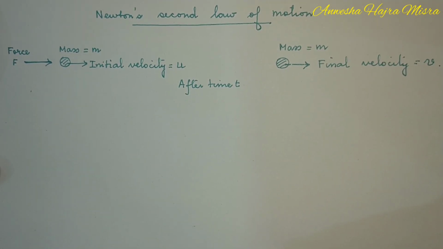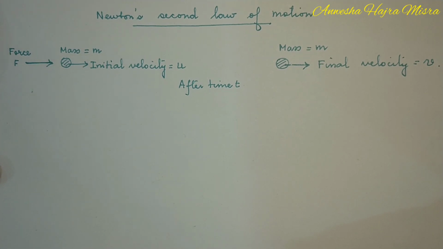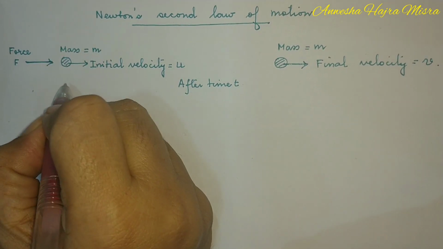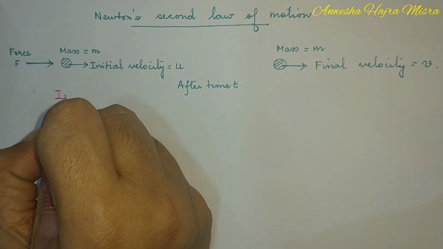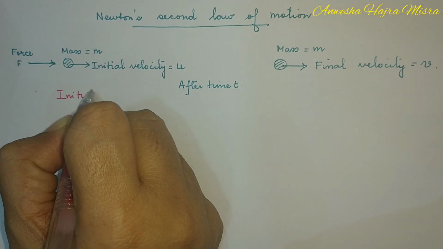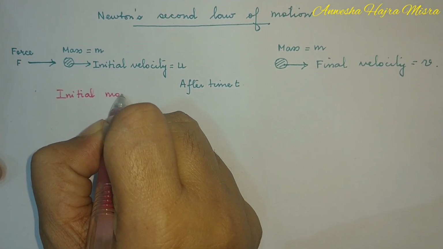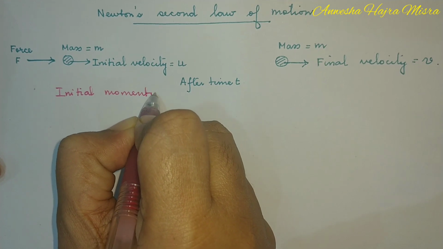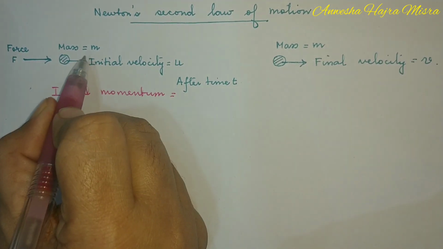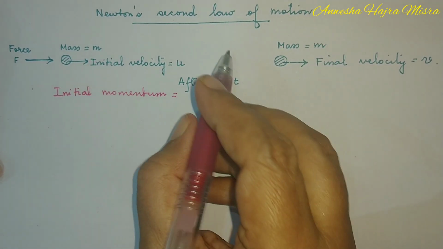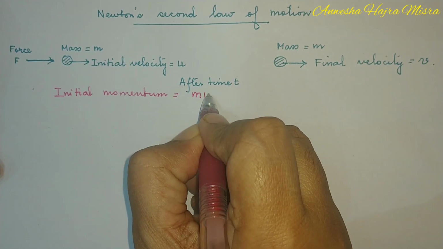Now, my initial momentum of the body. What is momentum? Mass into velocity. So it is mu.